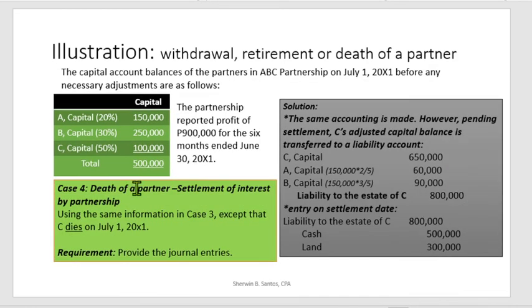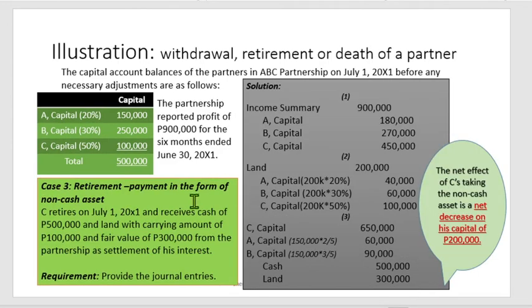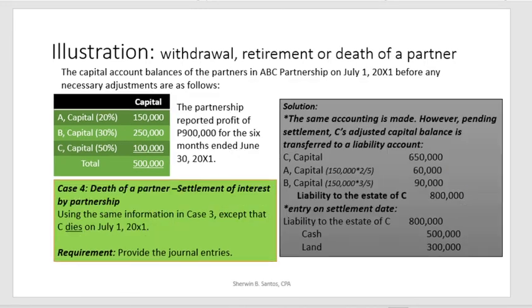Okay, let's proceed with case 4. The death of a partner, settlement of interest by the partnership. So, using the same info in case number 3 except that C dies on July 1. So, same info tayo kay case 3. Yung 500,000 tsaka land with carrying amount na 100 and fair value of 300,000.